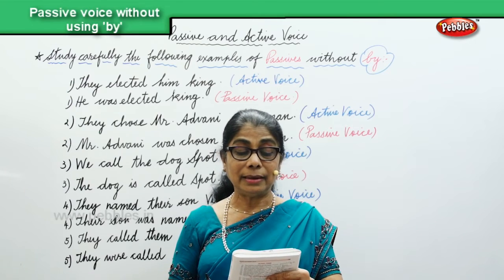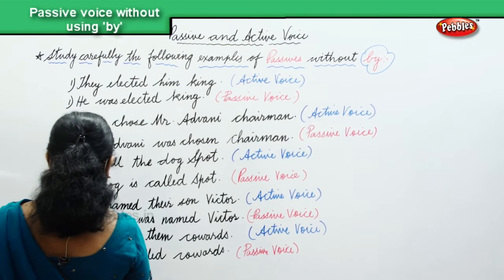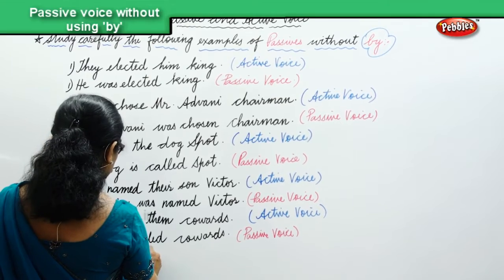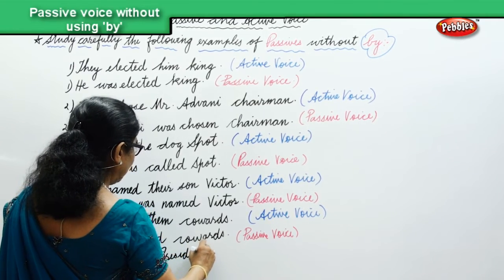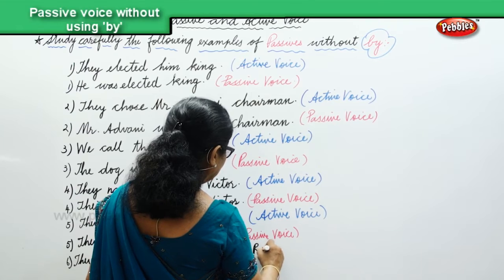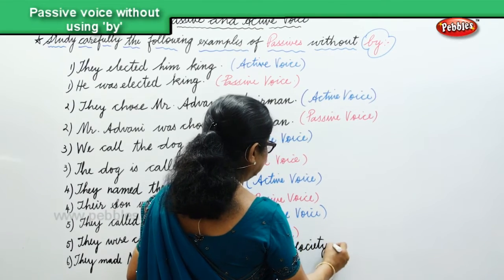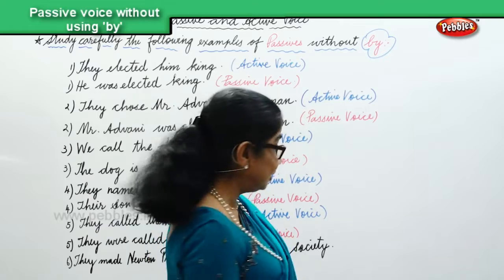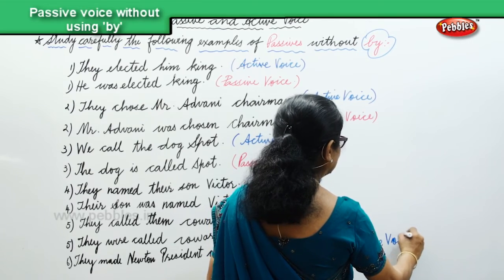They made Newton president of the Royal Society, and that is the active voice. And now to change it to passive without by.